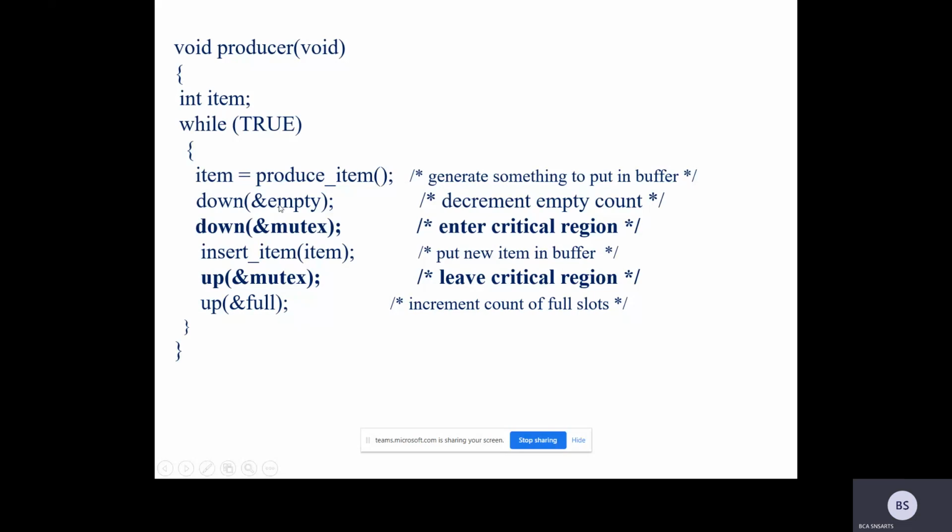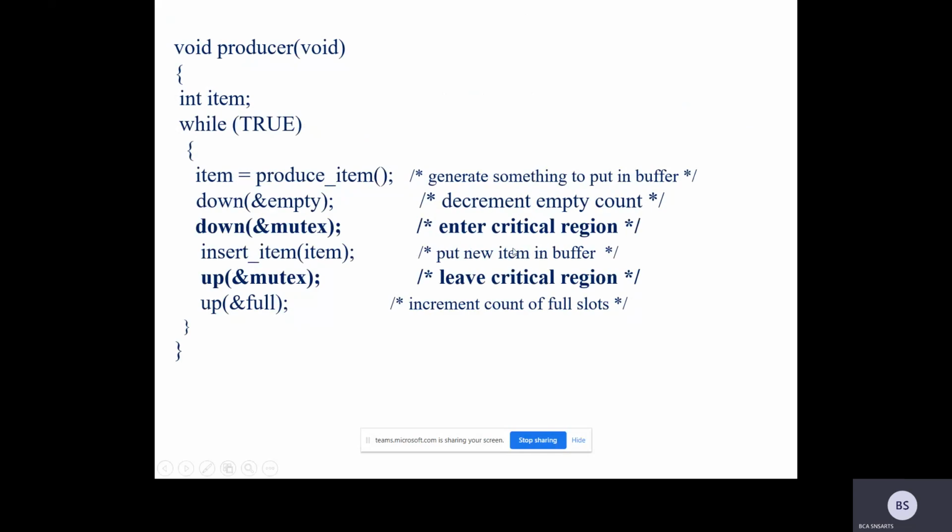First I down the empty. Empty was initially 100. The first item is going to be entered into the slot, so empty becomes 99. One item is going to be inserted, so I down the empty; empty becomes 99. Again, I down the mutex. Mutex is initially 1, so it becomes 0.